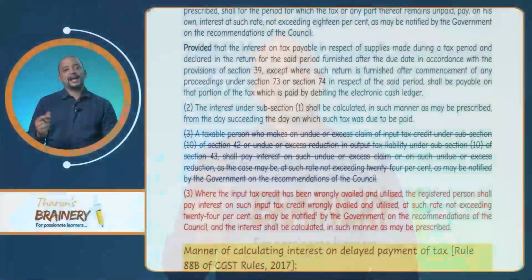In section 50 subsection 3, that is on account of wrong availment and wrong utilization of ITC, the law provided for 24% per annum, but the words used in the law are for a rate not exceeding 24% per annum.